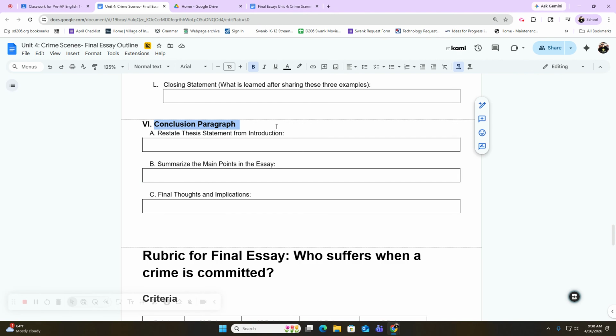Okay, so as you know, in the 5-paragraph essay format, you have your introduction paragraph, your 3 body paragraphs, and your conclusion. Now, your conclusion is not a lengthy paragraph at all, and it has 3 parts to it. 1, you want to restate your thesis statement. The second part, you want to summarize the main points that your essay made, and when I say summarize, very brief. And then final thoughts or implications.